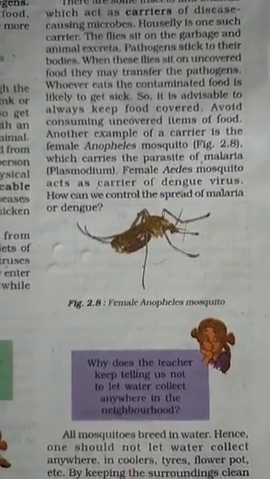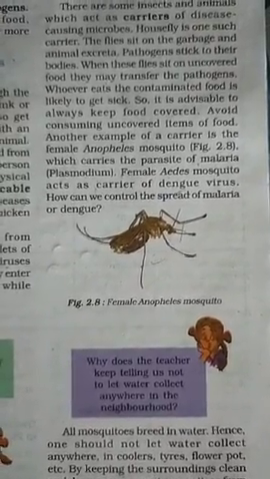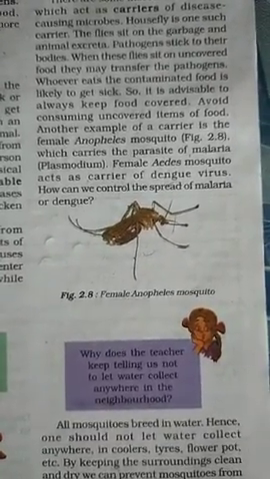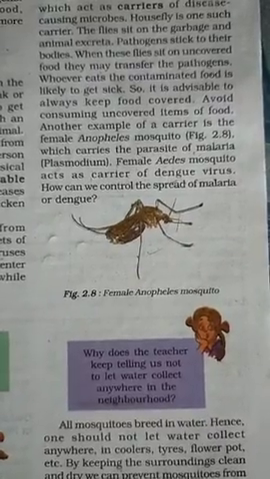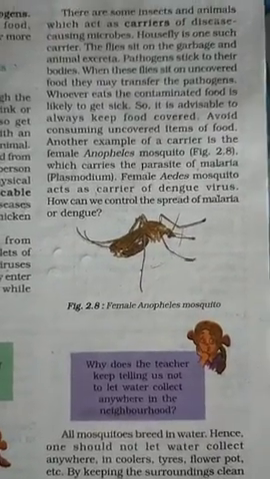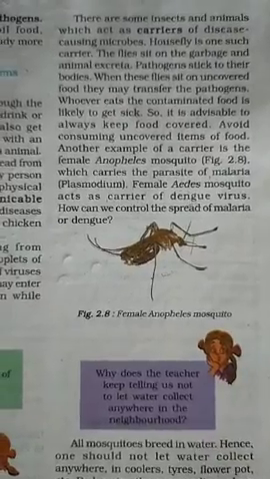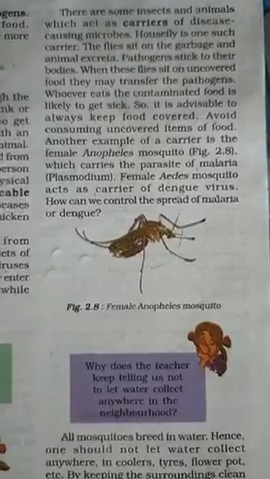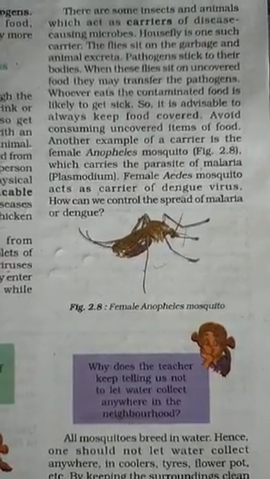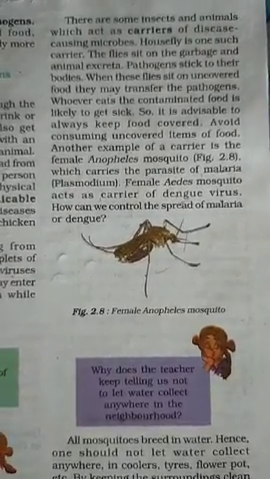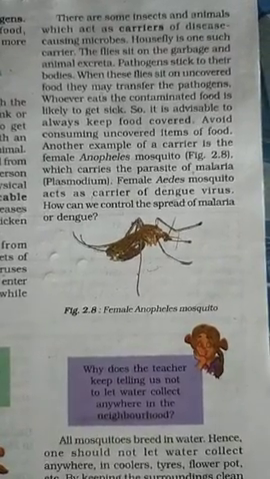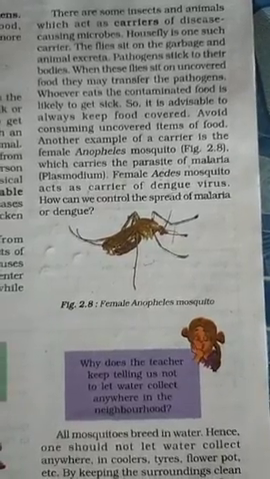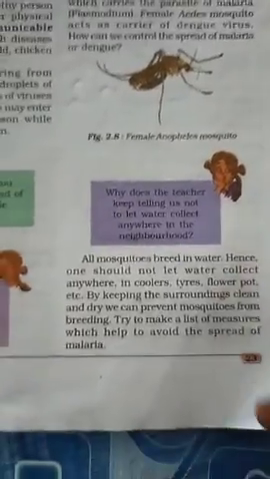Cover your arms and legs, wear light colored clothes, use mosquito repellents, and use mosquito nets over the bed to avoid bites. These are the ways to prevent and control malaria and dengue.